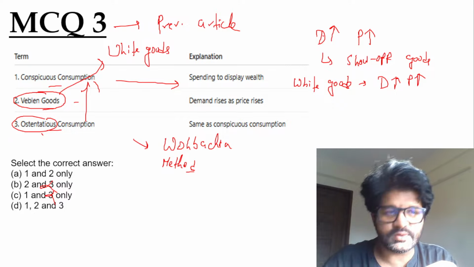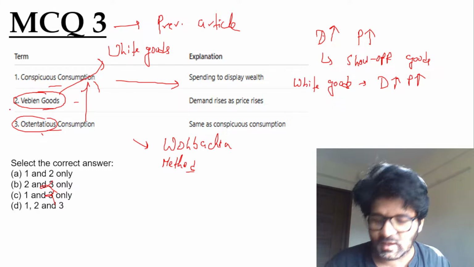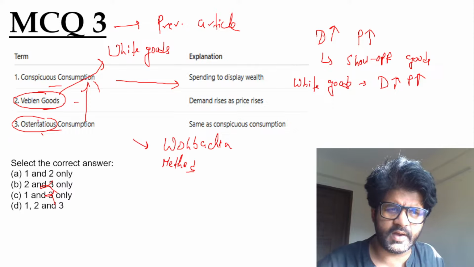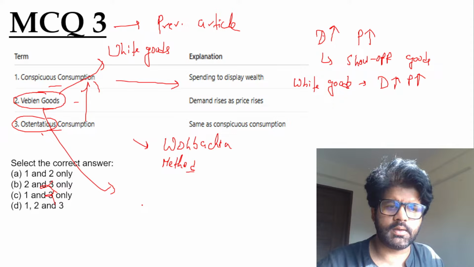So again, a tricky question. The basic rationale is: did you people understand Veblen goods? Then there are other things also in Veblen goods. Do revise it. Just an idea, like the basic rationale.